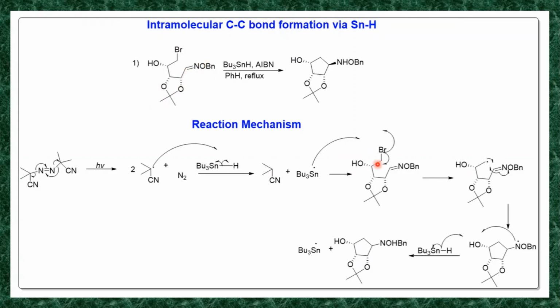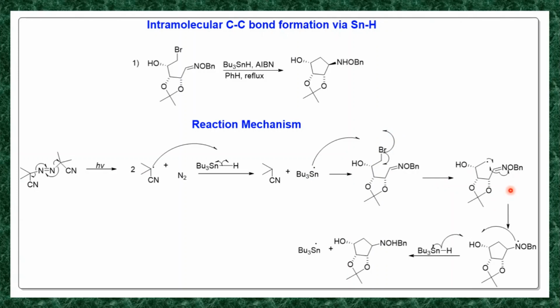So you are having this C-Br bond, so it's a halide. The homolysis of this C-Br bond takes place. You will get this Br radical and CH2 radical. So it generates this CH2 radical and Br radical. This tributyltin radical reacts with this Br, it generates tributyltin Br. So here, plus tributyltin Br with this molecule.